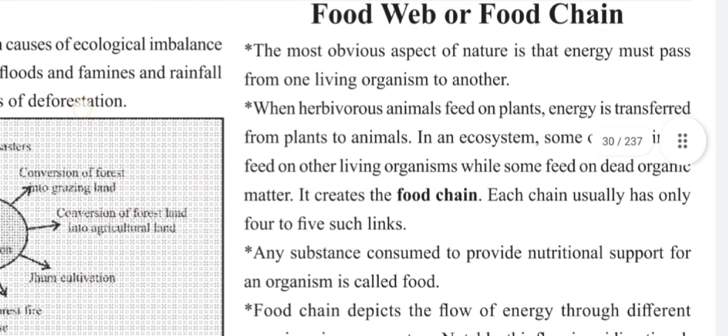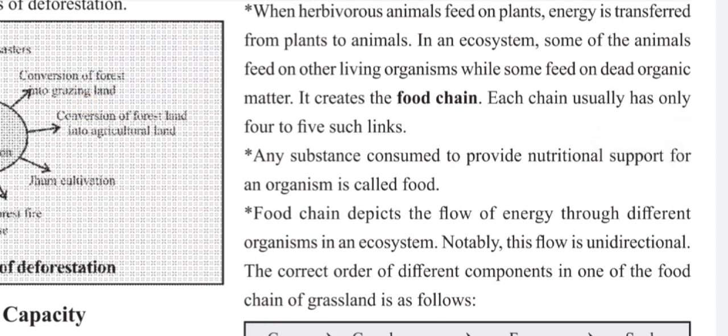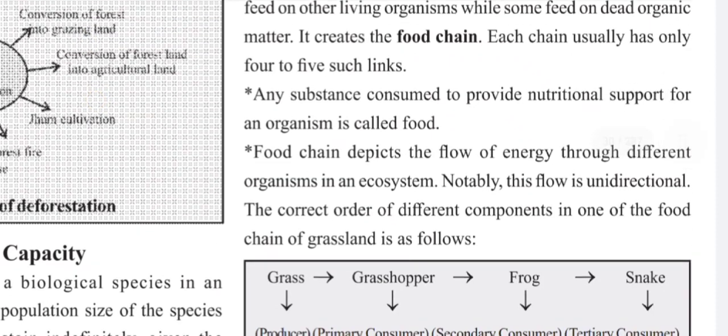Food web or food chain. The most obvious aspect of nature is that energy must pass from one living organism to another. When herbivorous animals feed on plants, energy is transferred from plants to animals. In an ecosystem, some of the animals feed on other living organisms while some feed on dead organic matter. It creates the food chain. Each chain usually has only 4 to 5 such links. Any substance consumed to provide nutritional support for an organism is called food. Food chain depicts the flow of energy through different organisms in an ecosystem. Notably, this flow is unidirectional.